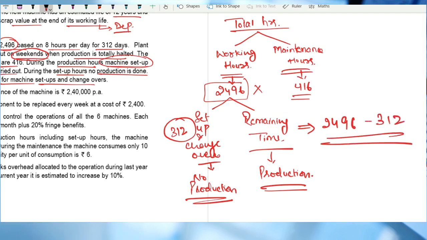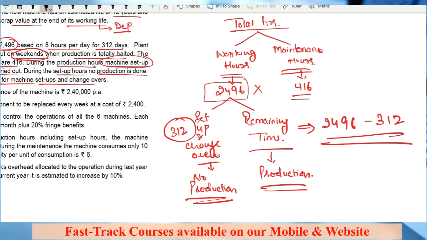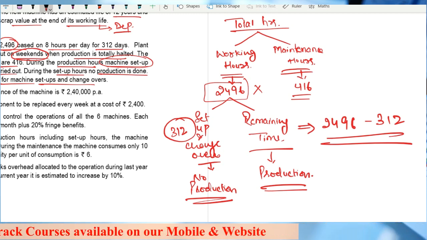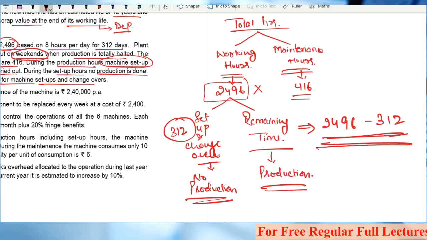Now see, in the question of machine hour rate, this is the most important part, calculation of effective machine hours. This is the first step in the calculation of machine hour rate. So you need to be very much clear, very much particular about what is given in the question, how it is to be interpreted.